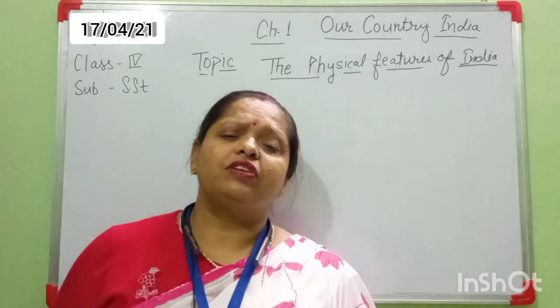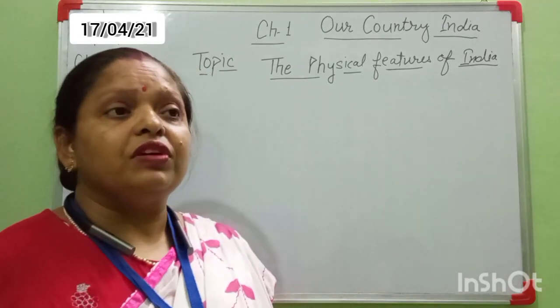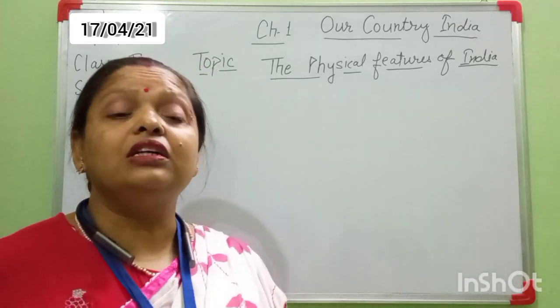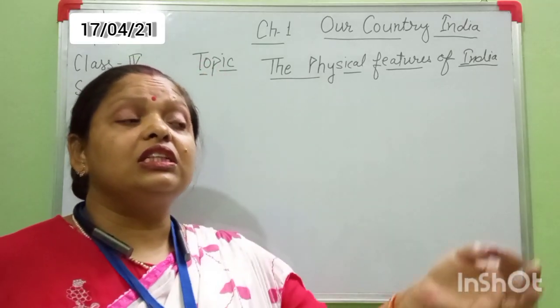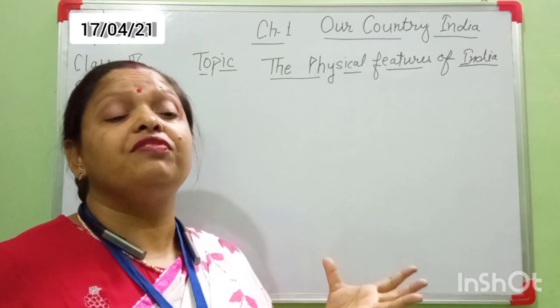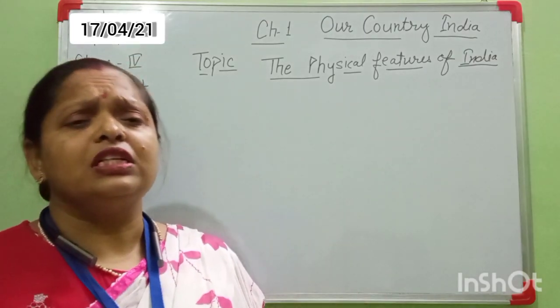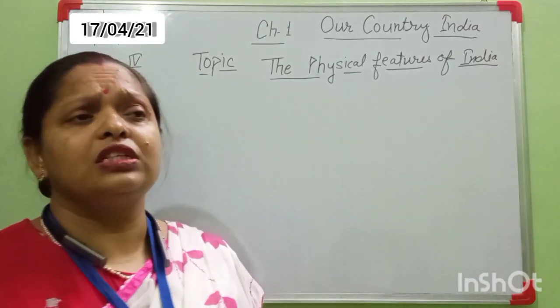India is a very vast country, very big country, and different physical features are found in different states.